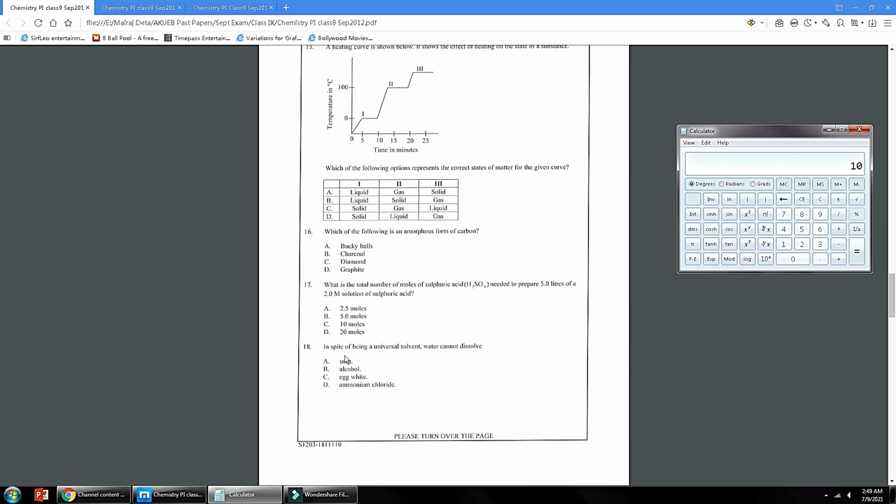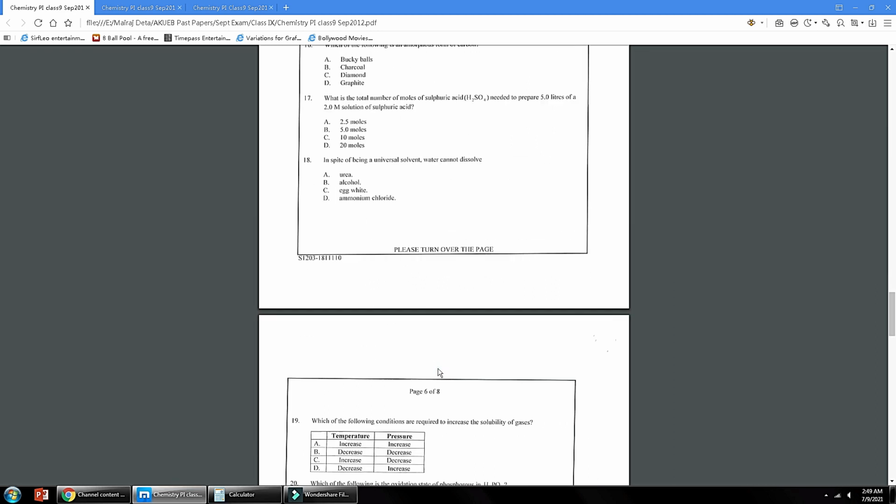Number 18, in spite of being a universal solvent, water cannot dissolve... Egg white is the correct answer. Urea and alcohol are organic substances, but water can dissolve urea and alcohol by making hydrogen bonds. So egg white is the correct answer.